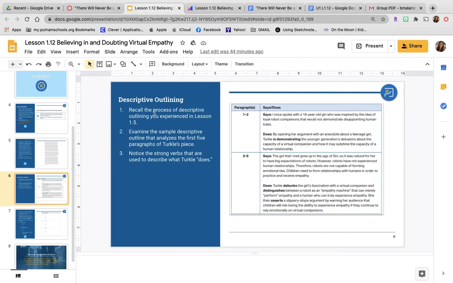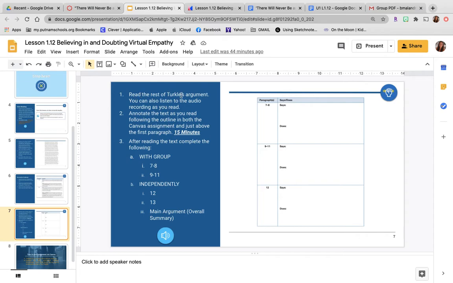All right, descriptive outlining. Recall the process of descriptive outlining that you experienced in lesson 1.5 and examine the sample descriptive outline that analyzes the first 5 paragraphs for you. Notice the strong verbs that are used to describe what Turkle does. So we're kind of back to this. Remember, the says is a summary. A summary is taking the main points and putting them in your own words. The does is explaining, using those strong verbs, what the writer is doing for the reader. Like she's demonstrating here, she's debunking, she's distinguishing, she's asserting. You're using those strong verbs.